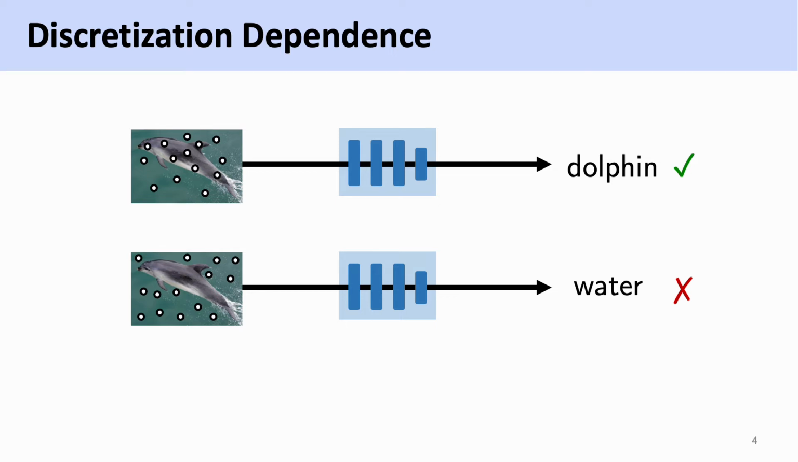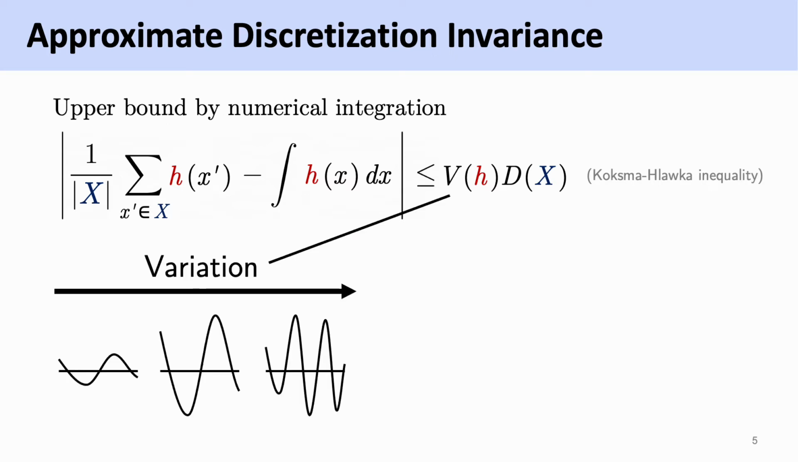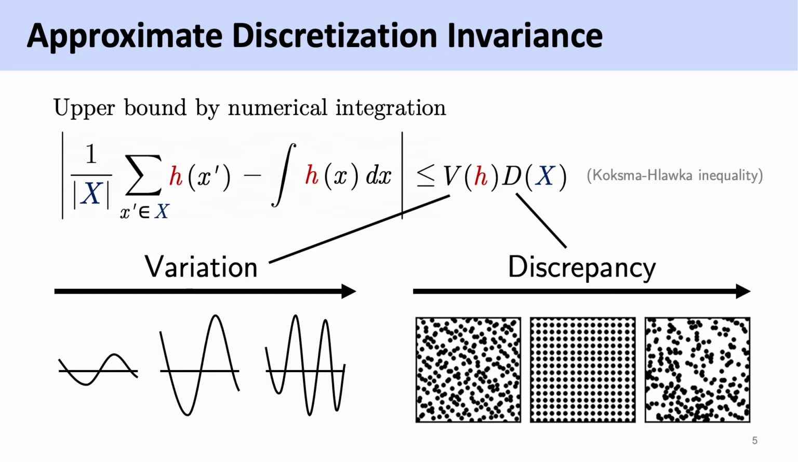The best we can do a priori is to limit how much a model's predictions can vary when presented with different discretizations of the same neural field. Numerical integration gives a natural upper bound on this kind of discretization error. The difference between the integral and the sample mean of a function is bounded by its variation, which is how much the function fluctuates over its domain, and the discrepancy of the discretization, which is how well the points cover the domain. So how do we design a neural network that can be described by such an upper bound?